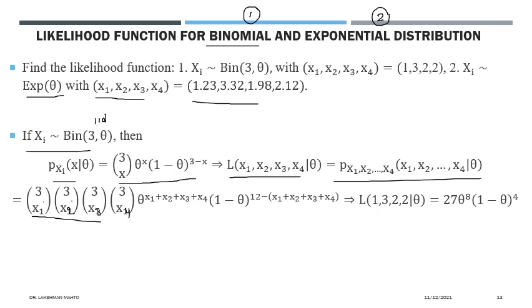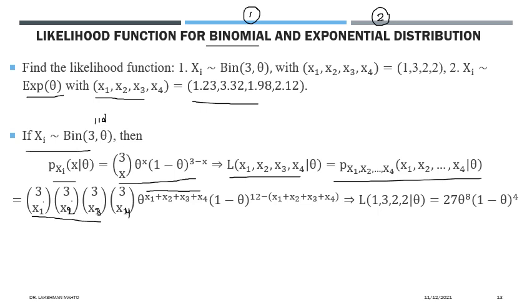Likewise, theta to the power x1 times theta to the power x2, so the exponents will sum up. So theta to the power x1 plus x2 plus x3 plus x4, times 1 minus theta to the power 4 minus x1 plus 4 minus x2 plus 4 minus x3 and so on. In total it will be 16 minus the summation of these x values, you have to subtract it from here.